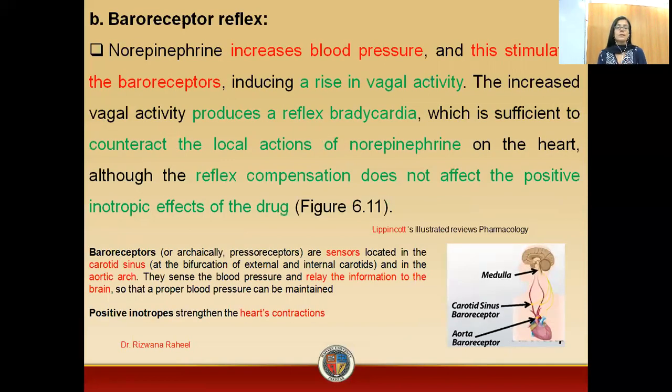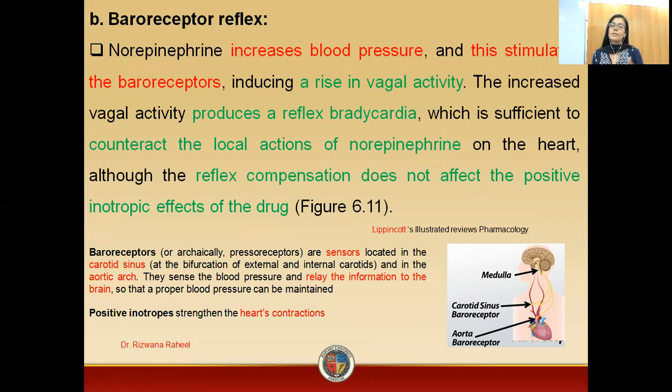Now coming towards the next effect, that is baroreceptor effects. We know, students, that baroreceptors are the sensors which are present on the carotid sinus and the aortic arch. What is the function of these receptors? They sense changes in the blood pressure, give information to the brain, and then the brain performs its action to maintain the blood pressure. Now, what is norepinephrine doing?